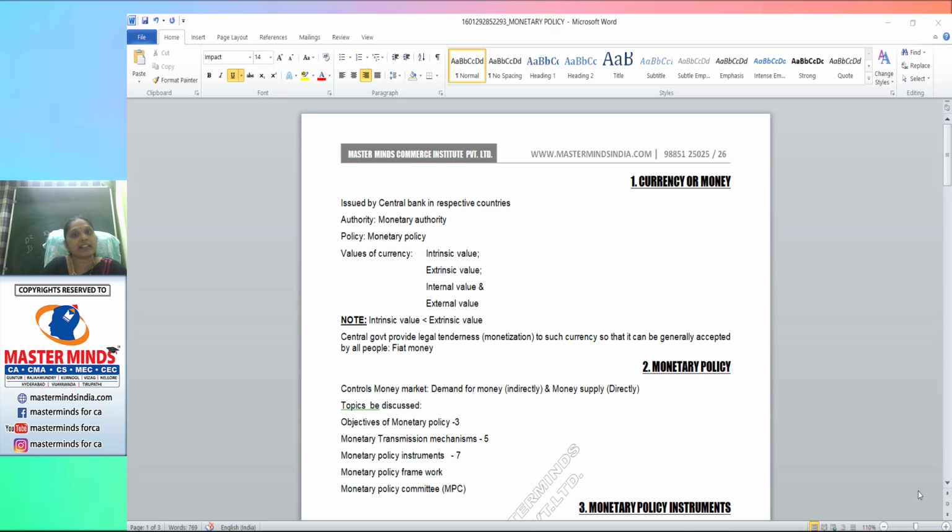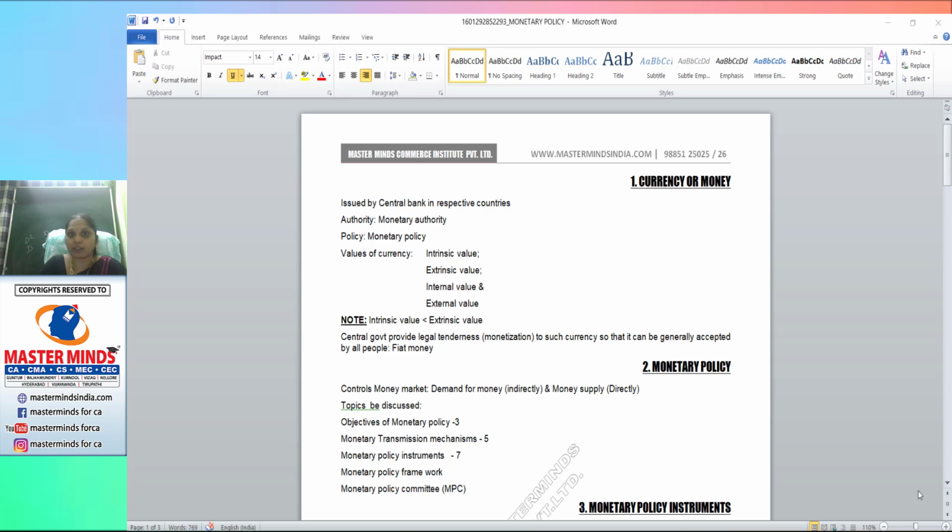Every currency has a unit. As in India, it is the Indian national rupee; in the USA, US dollars; in Singapore, Singapore dollars; in Canada, Canadian dollars. The currency differs from one country to another country, and all these respective currencies will be issued by the respective central banks.